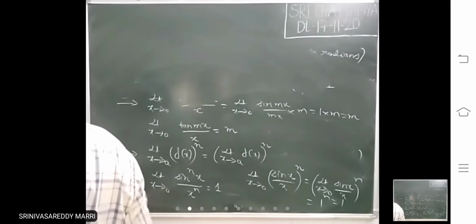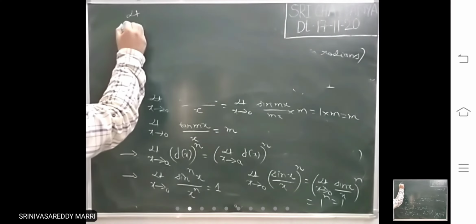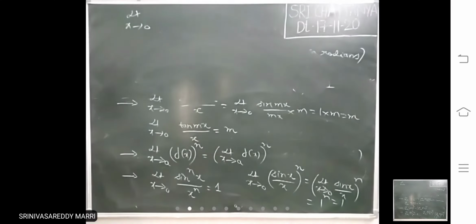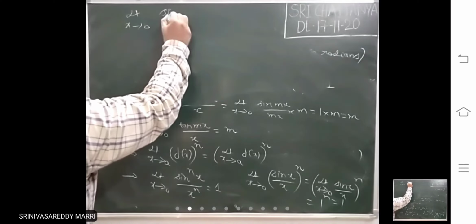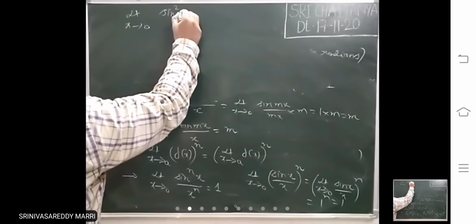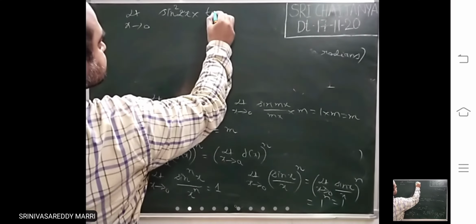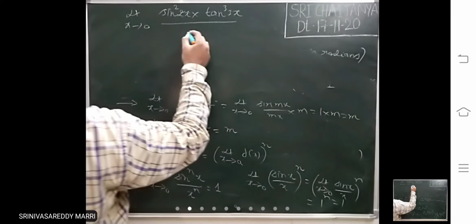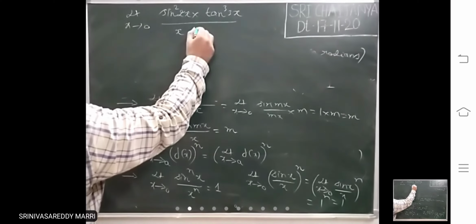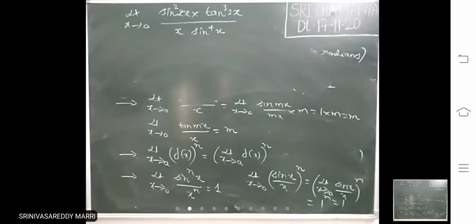Take one example. Limit x tends to 0 of sin square 2x into tan cube 3x divided by sin power 4x.